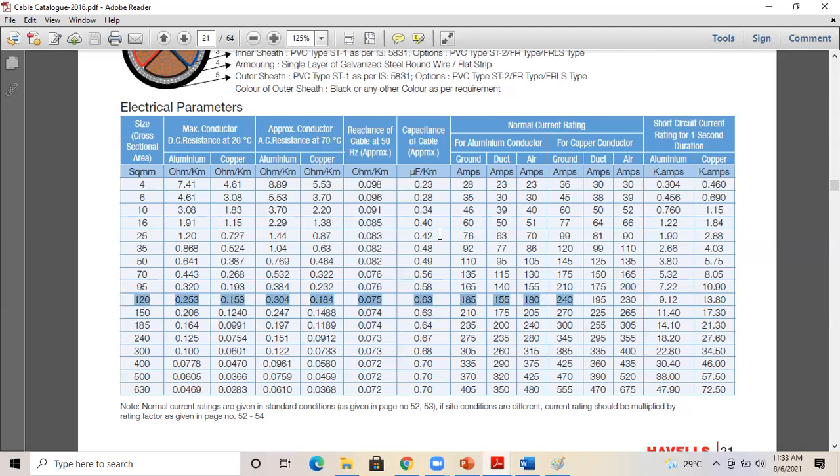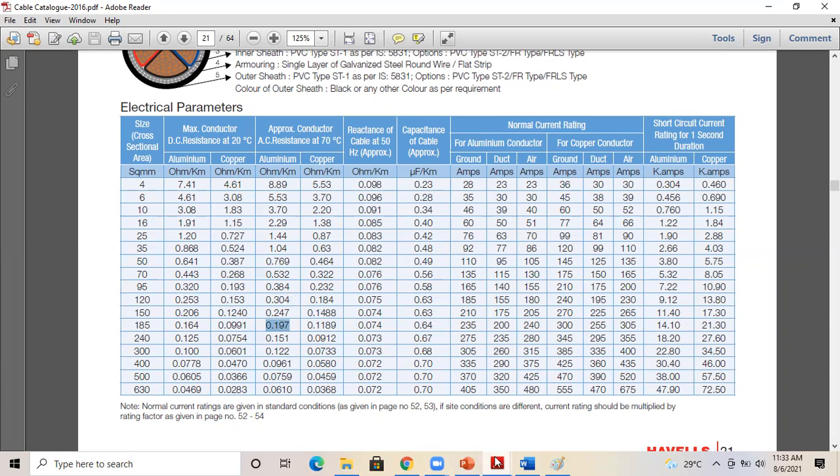Now I want you to calculate here. The voltage drop is not directly given, but you can see the resistance value in ohm per kilometer. From the ohm per kilometer value, you can understand that for copper it is 0.184. For aluminum it is 0.197, right? Per kilometer value is given, so just take the value in meters.